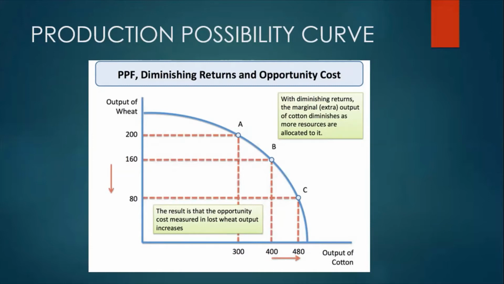On the other hand, the curve being concave to the origin can be explained by the increasing rate of MOC, that is marginal opportunity cost, or that of MRT, that is marginal rate of transformation, which means for every additional production of one good, more and more units of the other good need to be sacrificed.